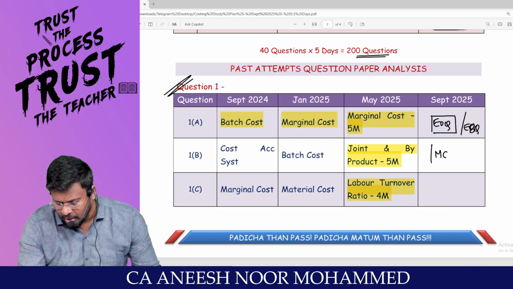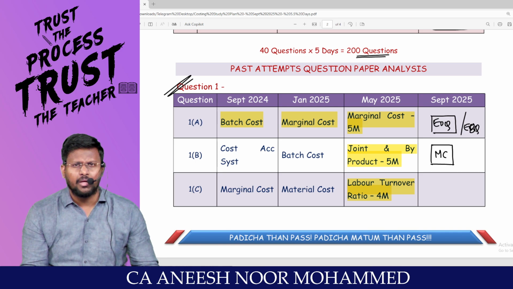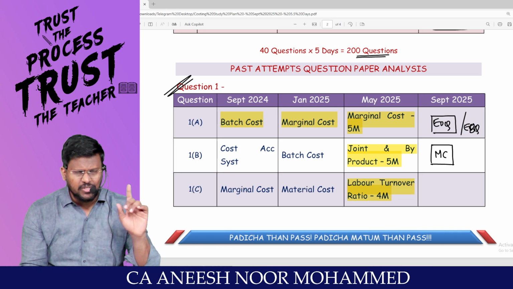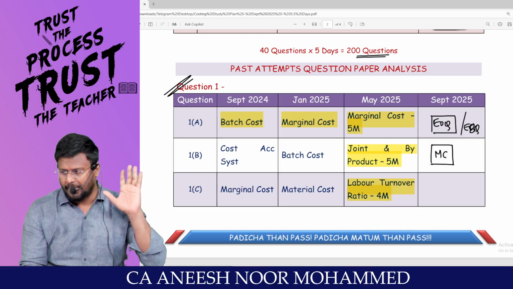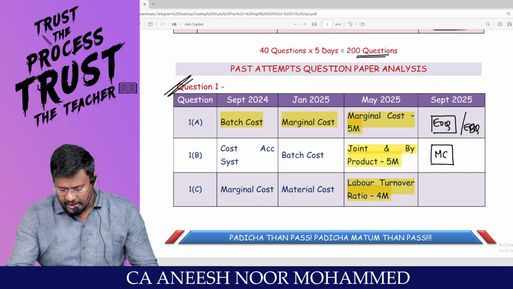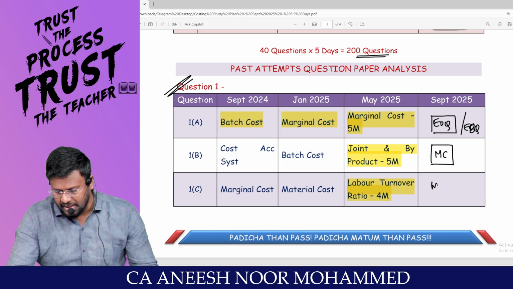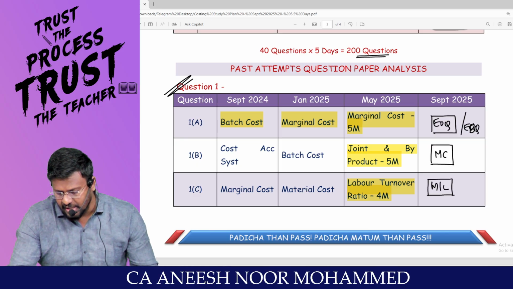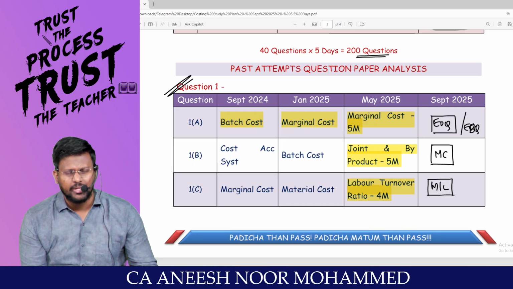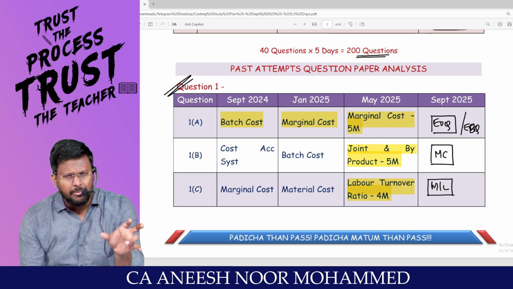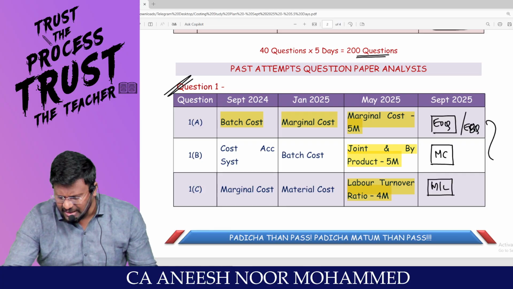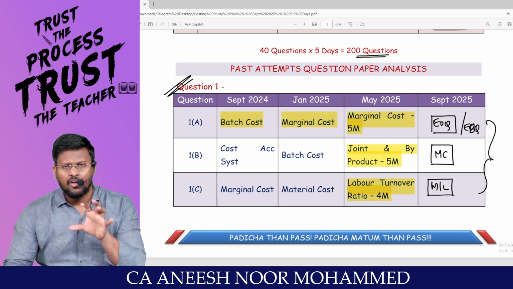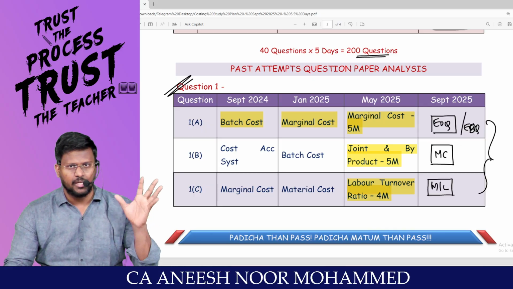Marginal costing, like finding out the BEP, margin of safety, all those areas, please revise very well. That may be tested for 5 mark. And in labor or material, they are asking either labor turnover ratio or amount of premium, Halsey, Rowan. These are the expected areas from this 14 mark compulsory question.